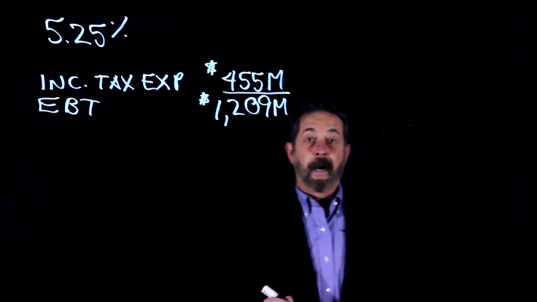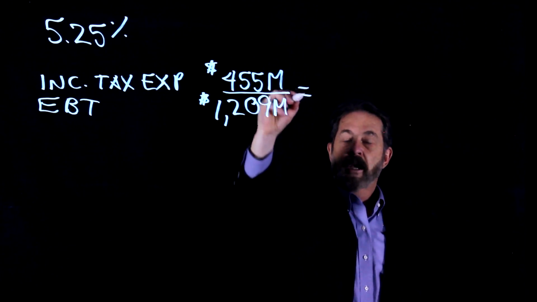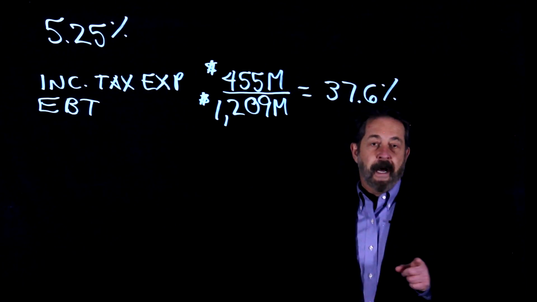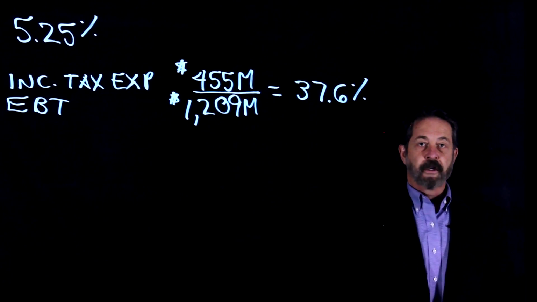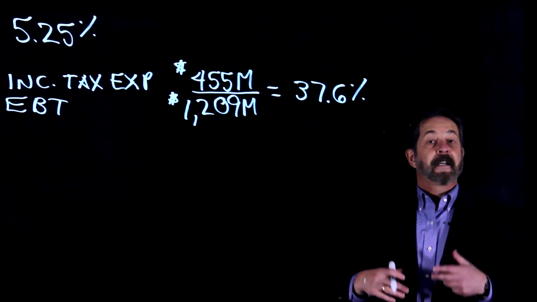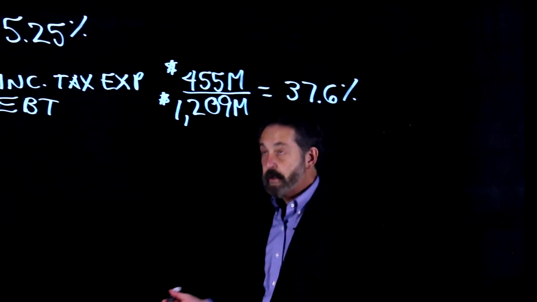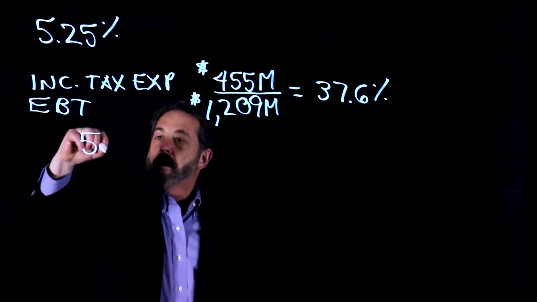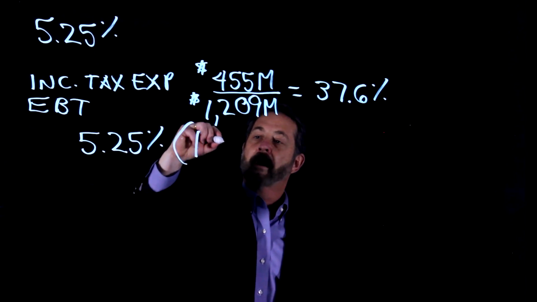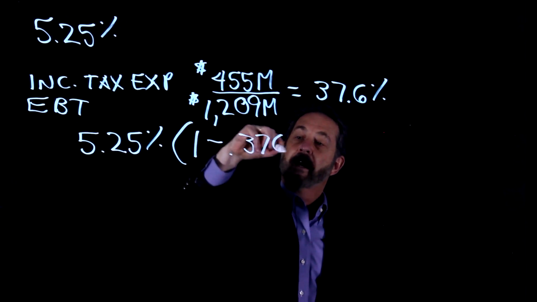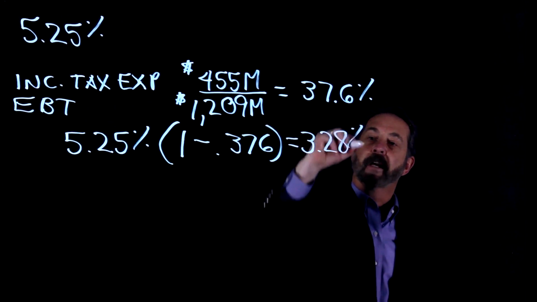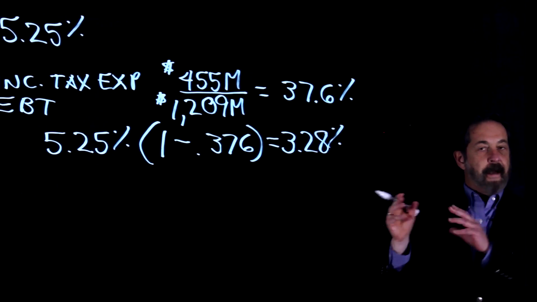$455 million divided by $1,209 million equals 37.6%. You have a pot of coffee in the morning, you can do that calculation in your head as well. This is the tax rate, 37.6%. To get the after-tax cost of debt, all you do is take the coupon rate of 5.25% and multiply it times 1 minus the tax rate. And that comes out to 3.28%.